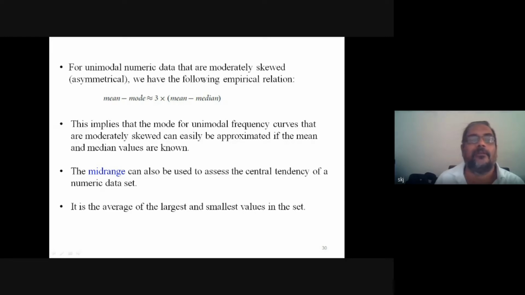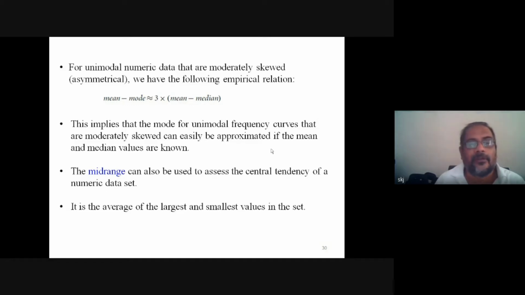It is observed. So this implies that the mode for a unimodal frequency curve that is moderately skewed can easily be approximated if the mean and median values are known.